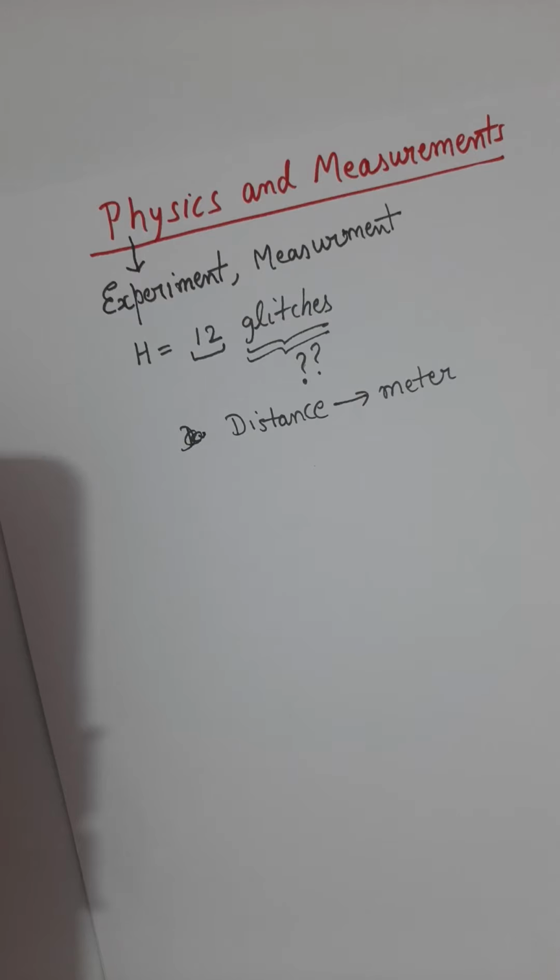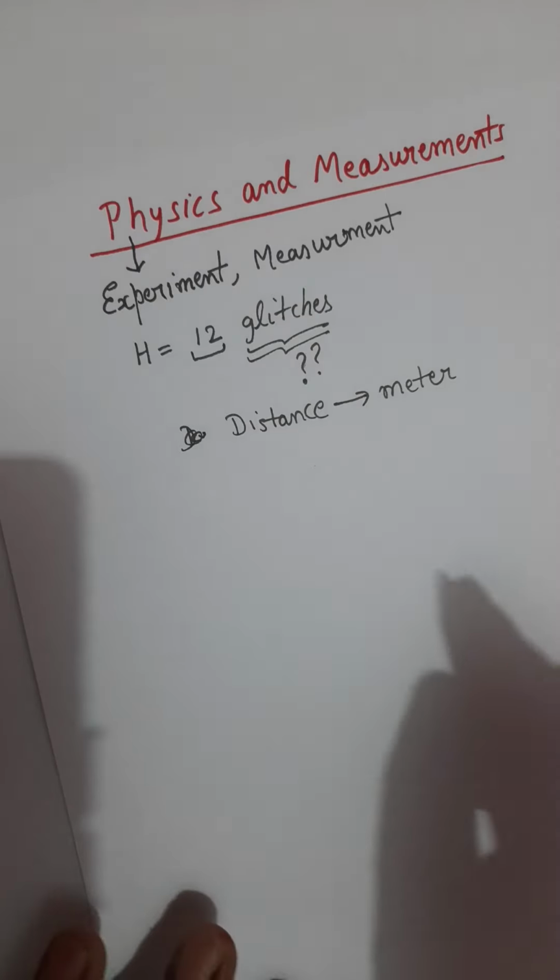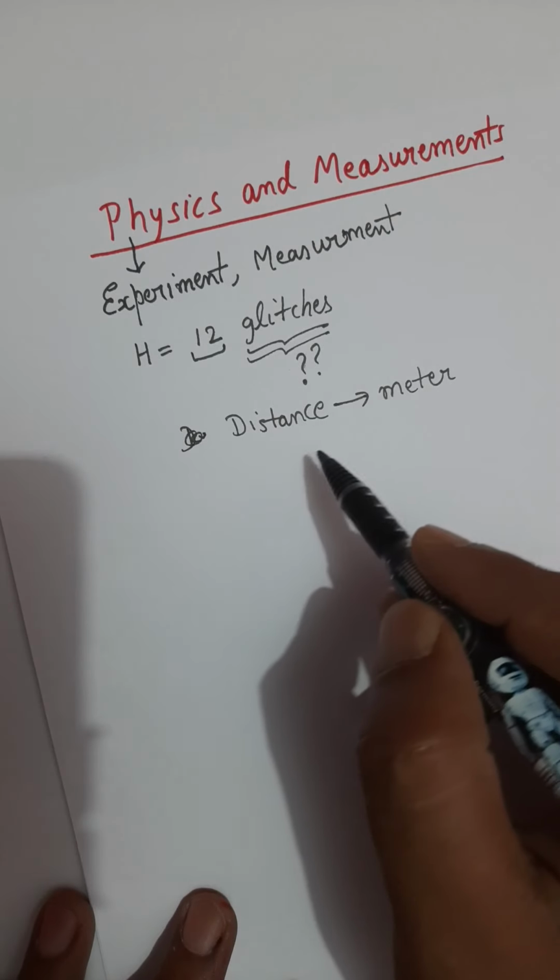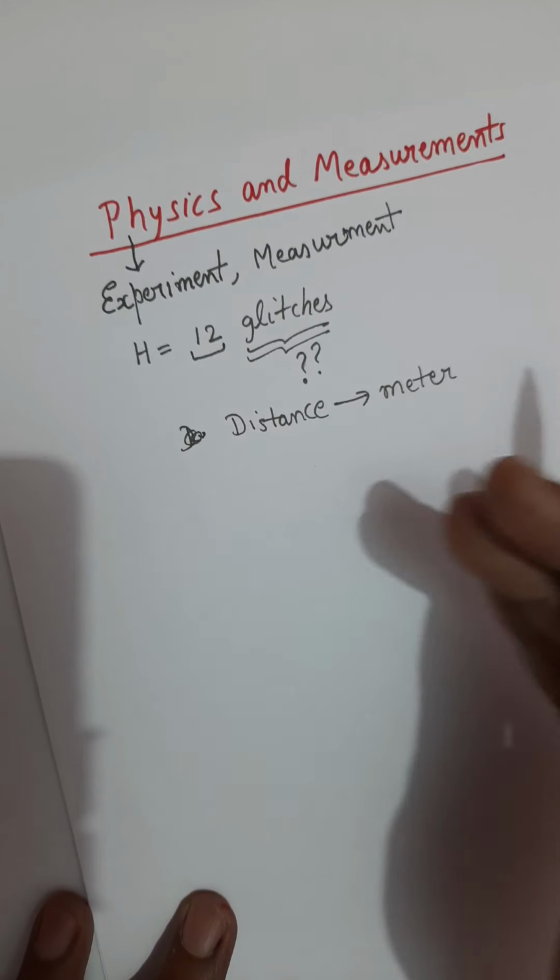If you tell that your height is 175 centimeter, the other person will clearly get an idea, because he or she knows what is 1 centimeter. So before I tell my measurement that it is 20 meter or suppose 50 kilogram or suppose 20 seconds, before I give this kind of measurement, I should specify what is 1 meter, what is 1 kilogram, what is 1 second. Right? So they defined standards for the meter, standards for the kilogram, and they gave some units.